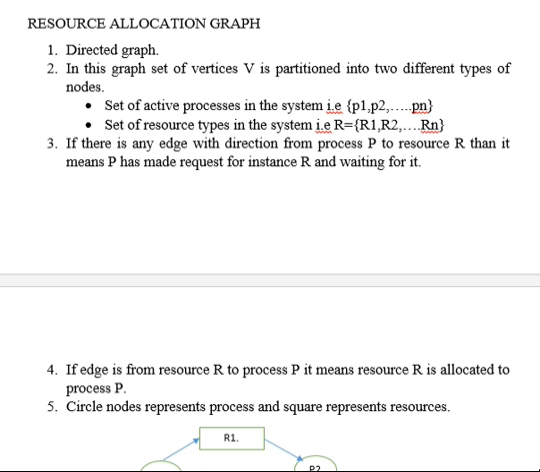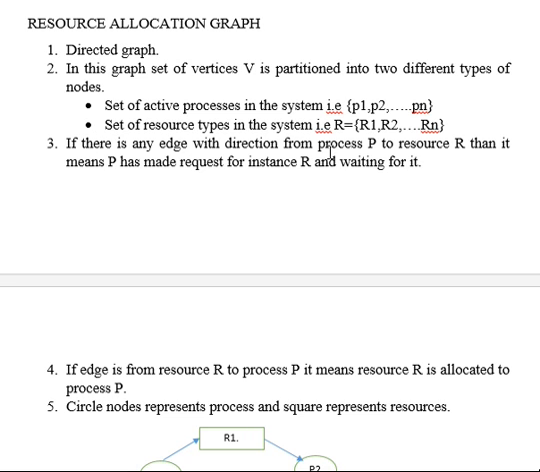Directed graph, when I say that, means there will be arrows on the edges, showing the direction of the edges. Second, in this graph, the set of vertices V is partitioned into two different types of nodes. That is, there could be either active processes or resource types. Active processes are represented with P1, P2 till Pn, and resource types are represented as R1, R2 till Rn.